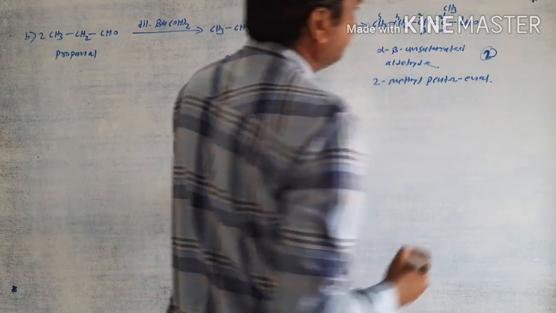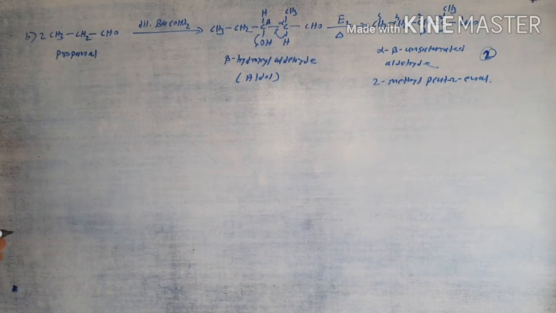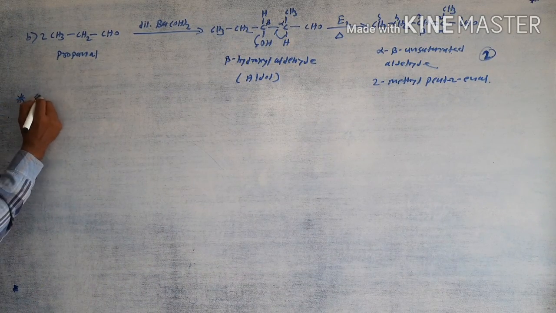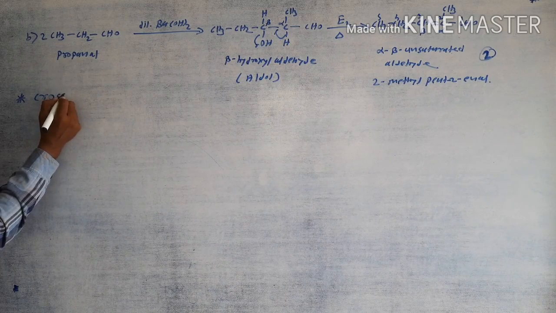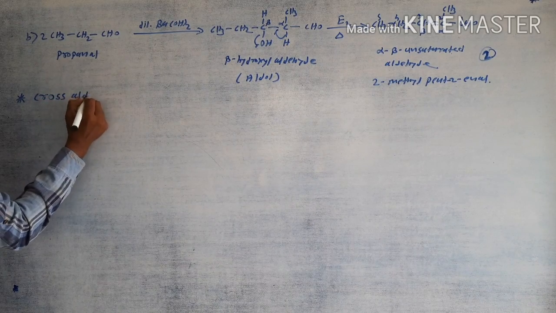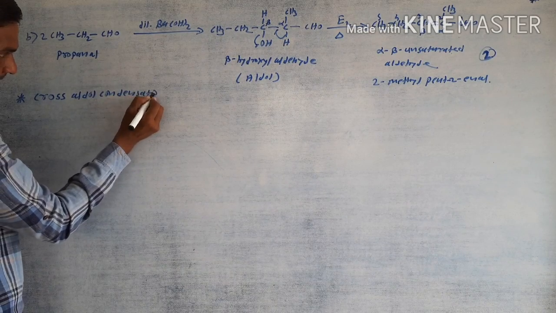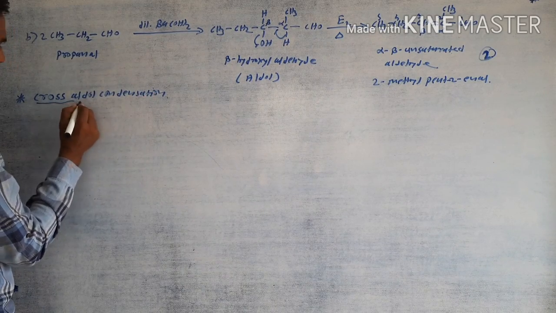Two products are from self aldol condensation, and the remaining two are from cross aldol condensation reaction.